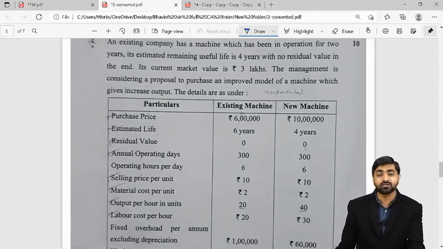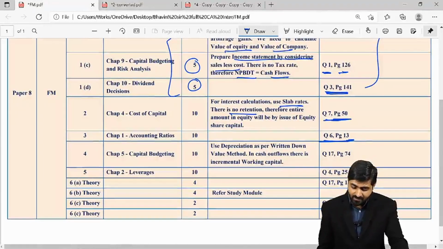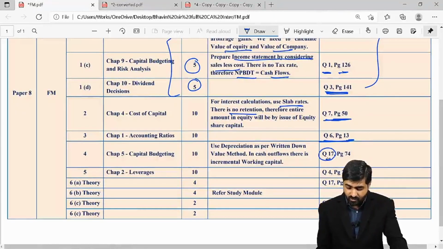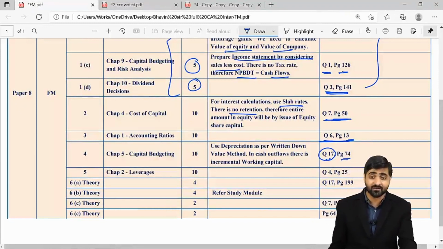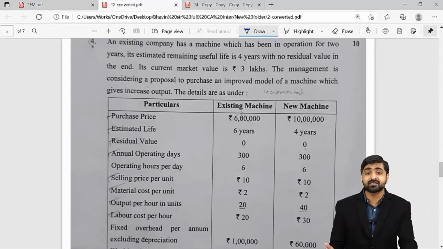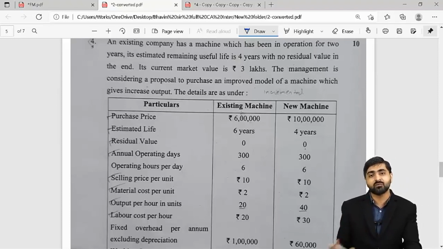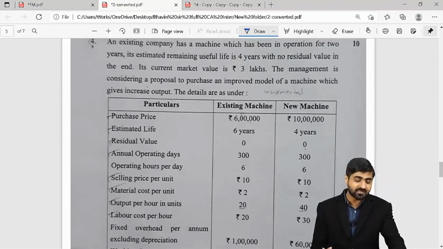Now this question was a bit lengthy. This was regarding your capital budgeting, and you will find this similar question in your textbook page number 74, question number 17. The only difference is that in this particular replacement decision question, we have depreciation as per WDV method, and they have given one sentence regarding your block of assets, which could have confused many students. But let me clarify, there is nothing different. If you know depreciation as per WDV basis, then this question would have been extremely easy for you.